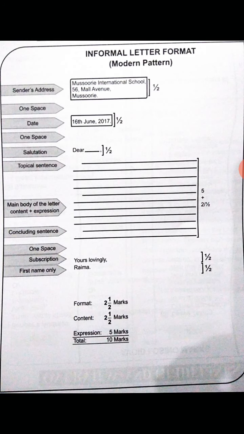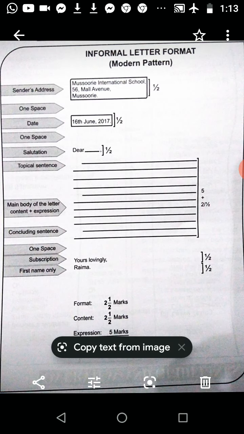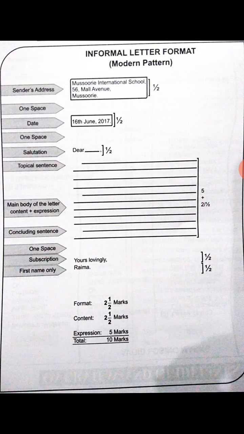7.5 marks. The topical sentence, the main body and the concluding sentence carry these, children. Then again one space, subscription, then only the first name you have to write: yours lovingly, then your name. Any name you can write. Then half a mark for your subscription and first name. So altogether these are 10 marks which you get in your letter, children.